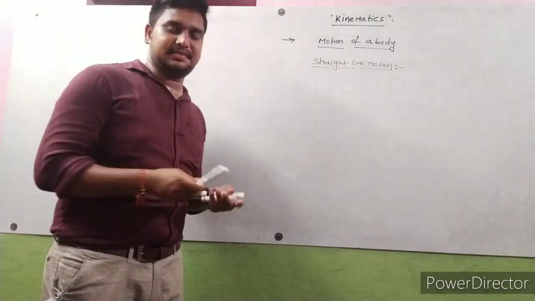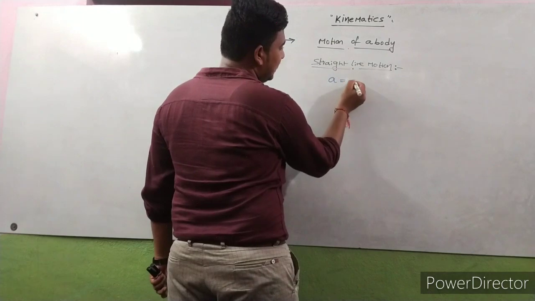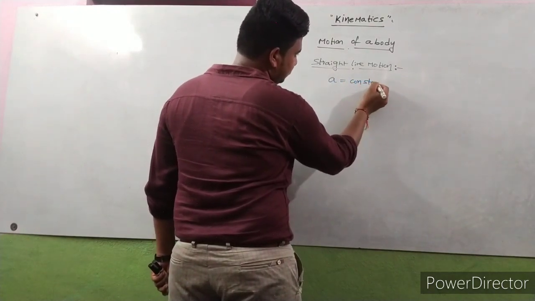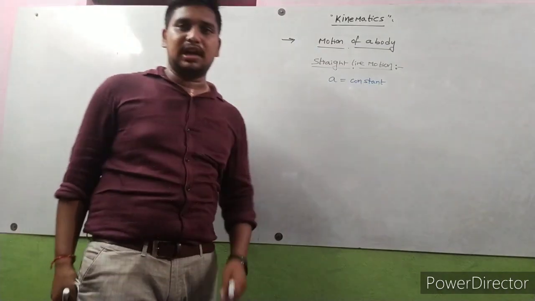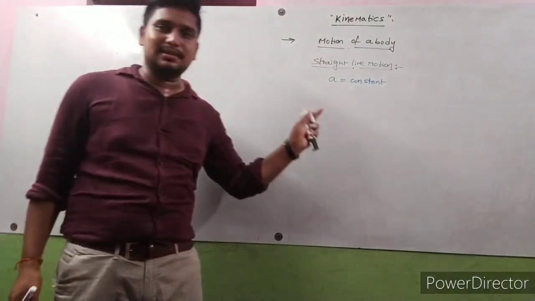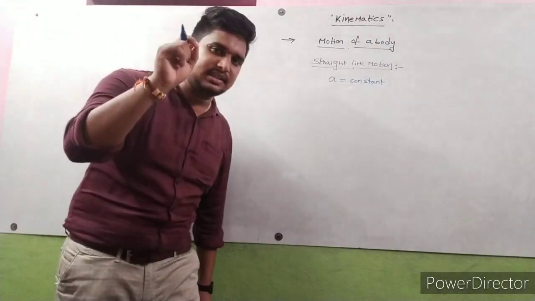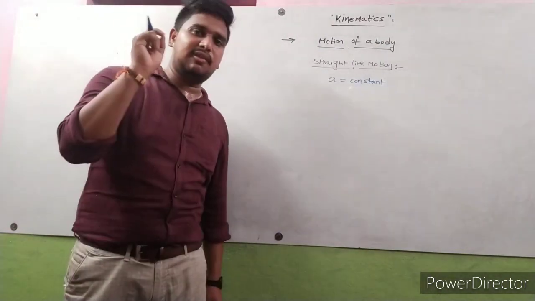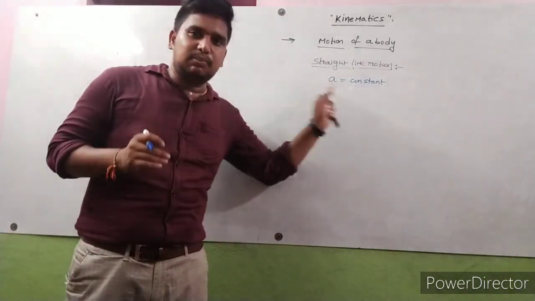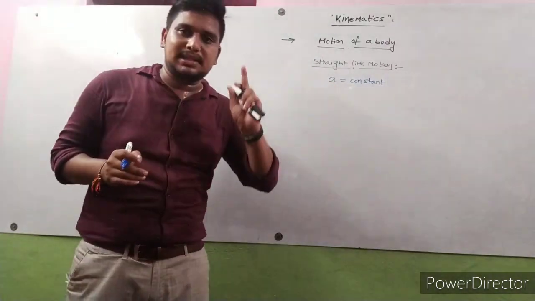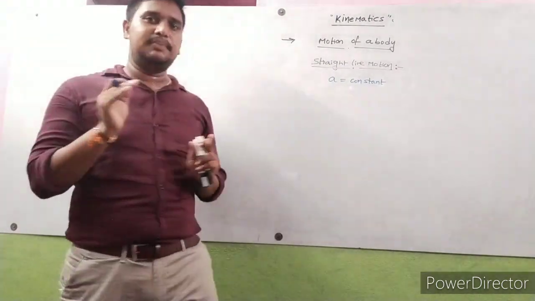The main condition is that acceleration is constant. You are already well aware that acceleration means rate of change of velocity. Here, for this particular motion, the acceleration of your body must be constant and